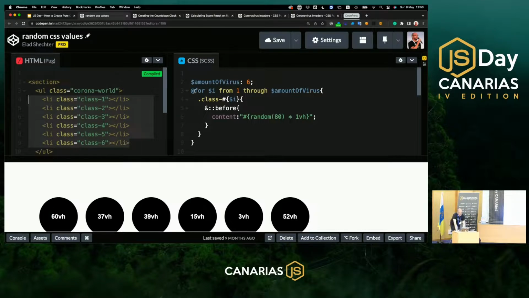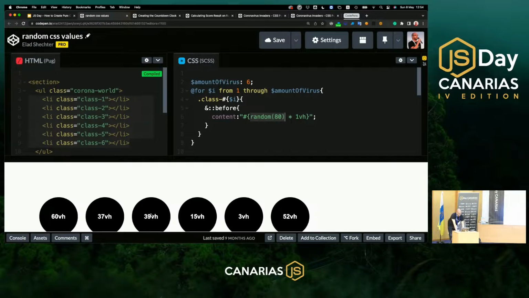And what I'm doing here, I'm using in the SASS code a SASS for loop that is running 6 iterations. As you can see here, this is a SASS variable that I'm just putting here. And this is running 6 iterations. Dynamically, this is creating a CSS selector between class 1 to class 6. In every one of the iterations, inside the before pseudo element of this specific selector, on the content property, inside the string, I'm using the SASS random function that randomizes a value between 1 to 80, and I'm just doubling it in 1VH.